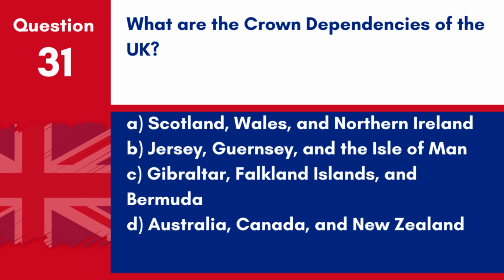Question 31. What are the Crown dependencies of the UK? A. Scotland, Wales and Northern Ireland. B. Jersey, Guernsey and the Isle of Man. C. Gibraltar, Falkland Islands and Bermuda. D. Australia, Canada and New Zealand. Answer: B. Jersey, Guernsey and the Isle of Man. The Crown dependencies of the UK are Jersey, Guernsey and the Isle of Man.